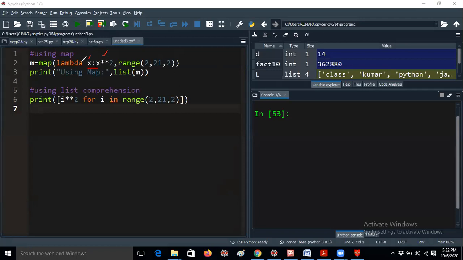So the function body is the expression, and here x is the argument. In the same way it will work. Yesterday, the day before yesterday, we already discussed the lambda function. Coming to the concept here, she has given range 2 comma 21 comma 2.